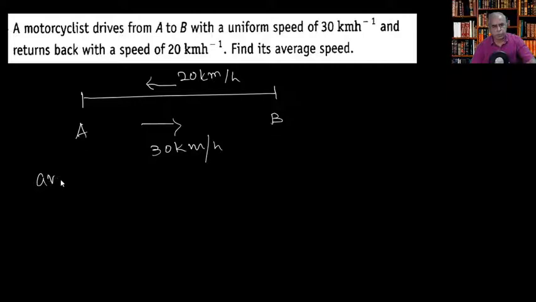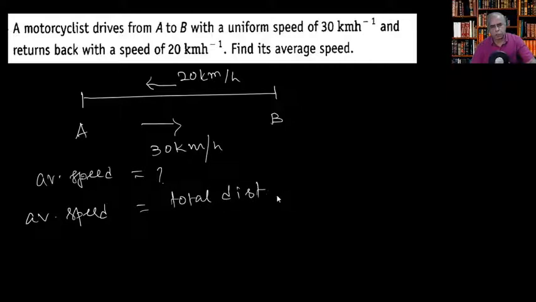Average speed is asked. What is the equation? Average speed is equal to total distance traveled divided by total time.